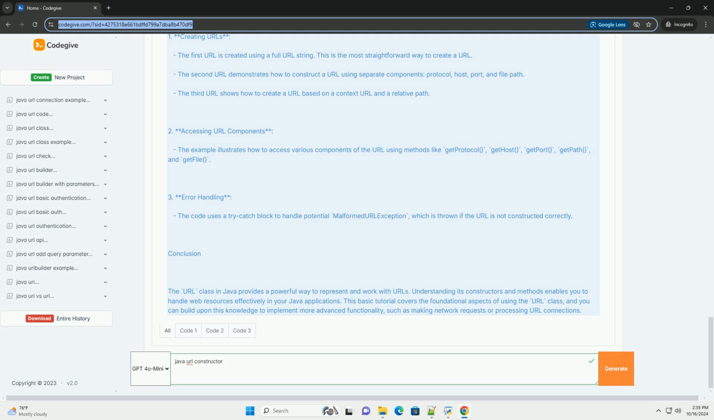Example code. Let's break down the usage of the URL constructor with an example that demonstrates several constructors and how to access different components of a URL.